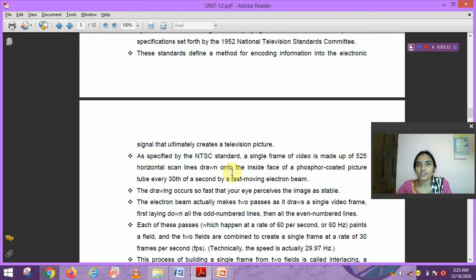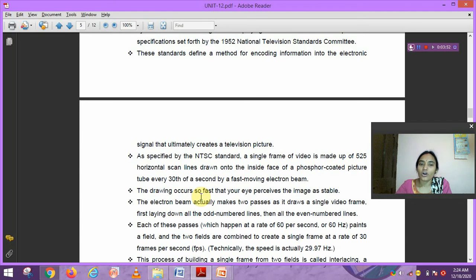We also discuss the CRT monitor or CRT tube, how it produces the horizontal scan lines and vertical scan lines, and how the beams pass. According to the NTSC standard, a single video frame is made of 525 horizontal scan lines inside the phosphor coated picture tube every 30th of a second by a fast moving electron beam.